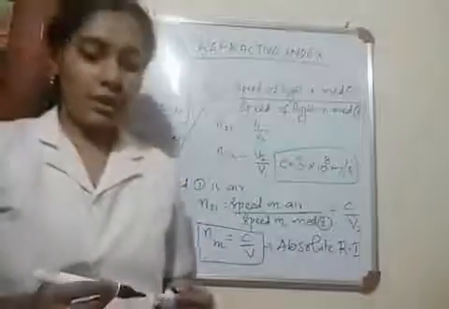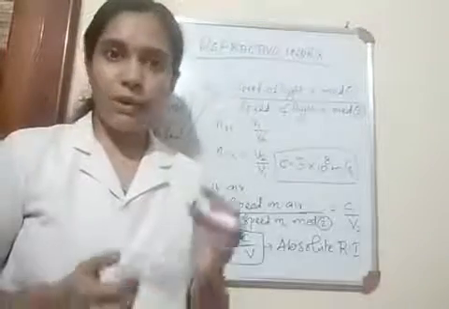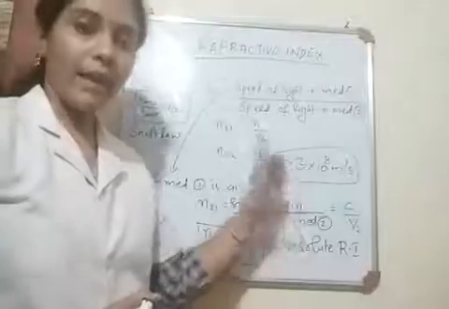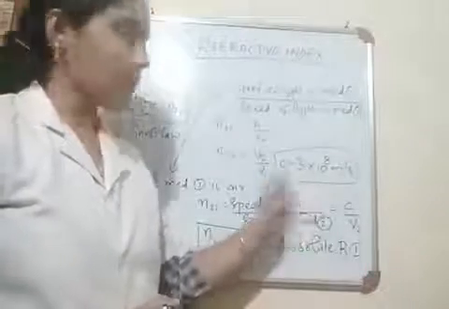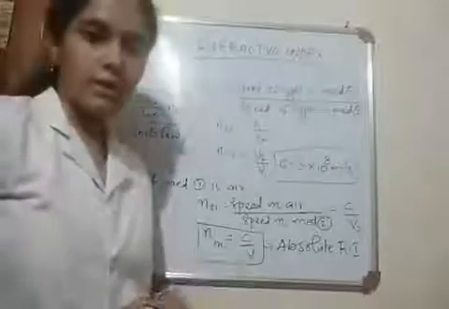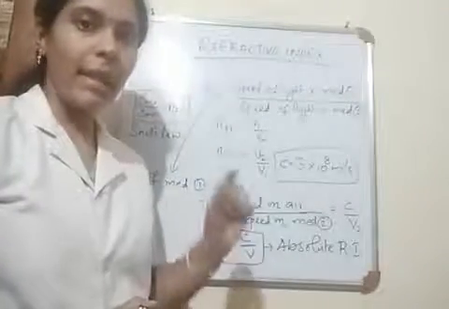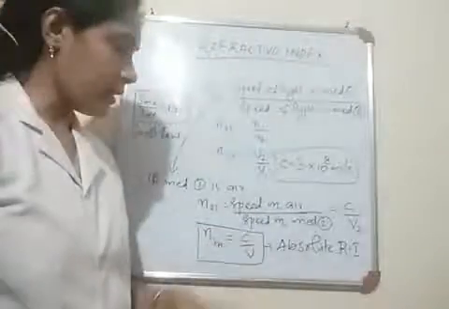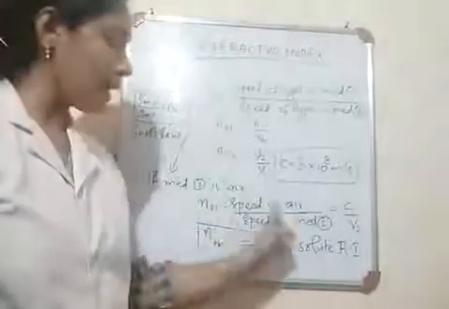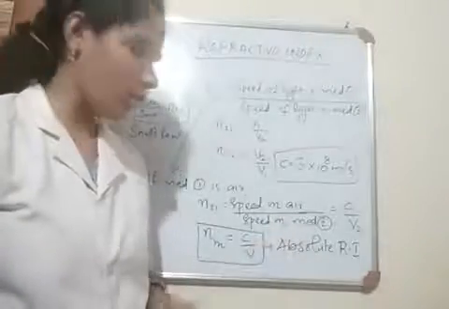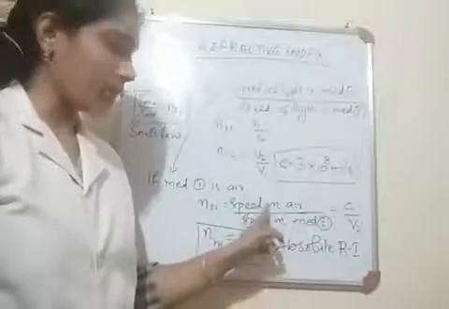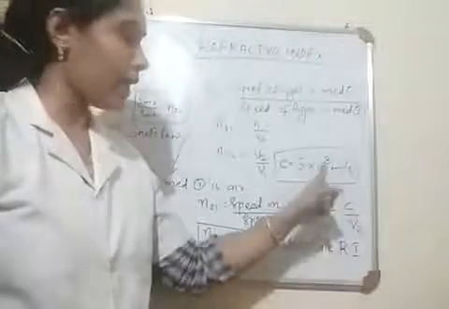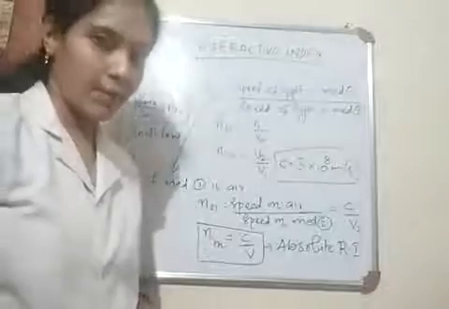So even though v is the symbol to denote velocity or speed of light, to denote the speed of light in air or vacuum, we usually use the symbol small c. Small c denotes velocity of light in air. Okay, so if the first medium is replaced with air, the n21 will be speed of light in air by speed of light in medium 2. And how can you denote the speed of light in air? It is denoted by c. And what is the value of c? It is a constant value and its value is 3 into 10 raised to 8 meter per second.